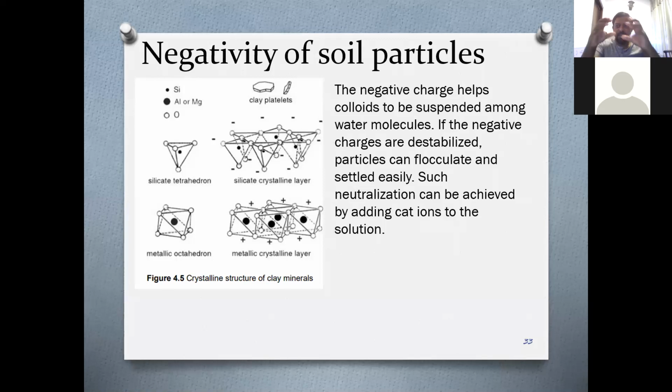So if we can remove the negativity somehow, it will help you to bring these particles together so that you can make large particles. Such neutralization can be achieved by adding cations to solutions. We add cations to solutions to nullify this negativity.